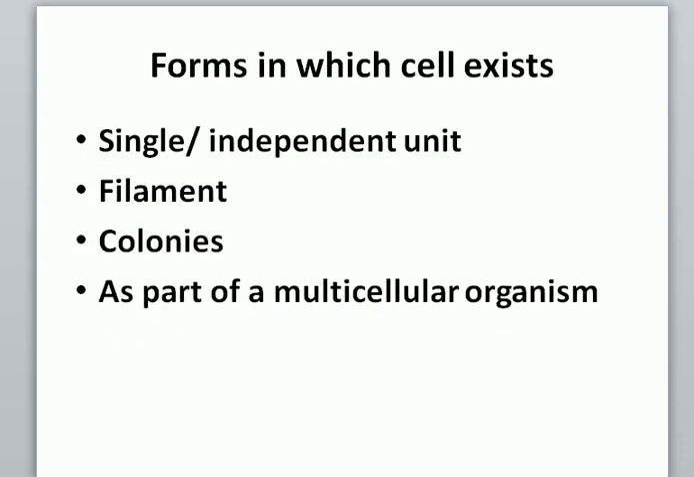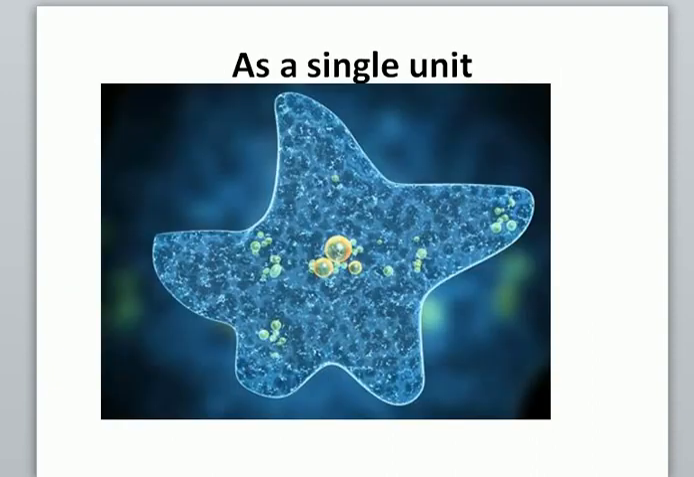Now, the forms in which cells exist: they exist as a single or independent unit. They exist as filaments, as colonies, and as part of a multicellular organism. Alright, so let's start with that. As a single unit, the best example we can use in this case is the amoeba. However, we have plenty of those. So this is a single unit.